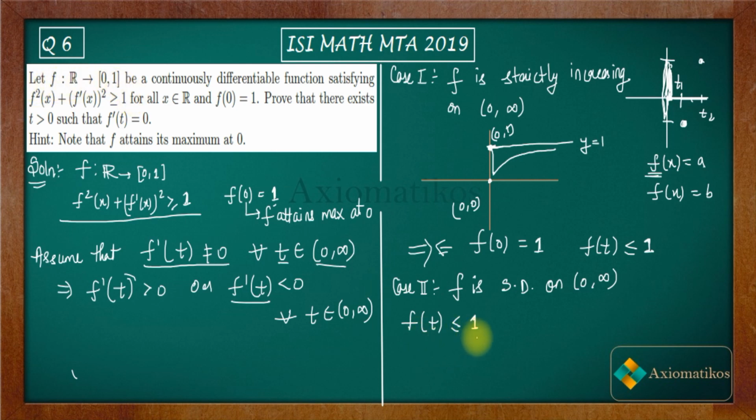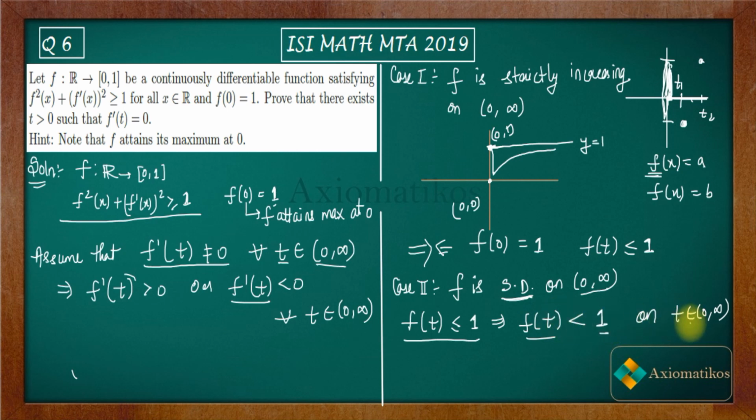Now f of t is less than or equal to 1, and f is strictly decreasing on the domain 0 to infinity. That means you can directly say that f of t cannot attain 1 here, for t belonging to 0 to infinity. By the codomain, you can write that f of t is less than or equal to 1. But by using the strictly decreasing definition, you can say that it will be less than 1, because otherwise you will not have a strictly decreasing function, as it cannot attain 1 after that.